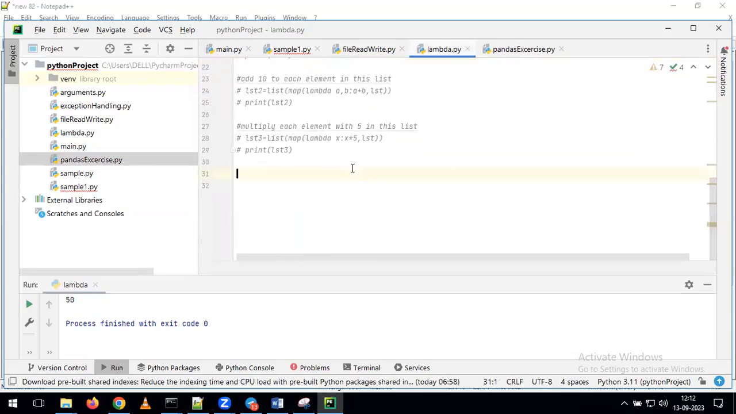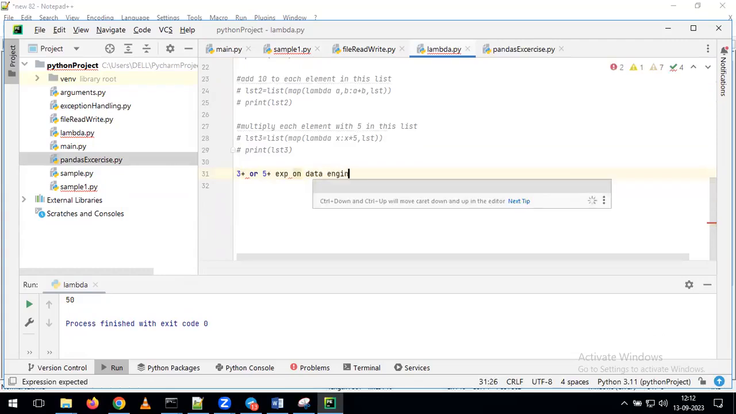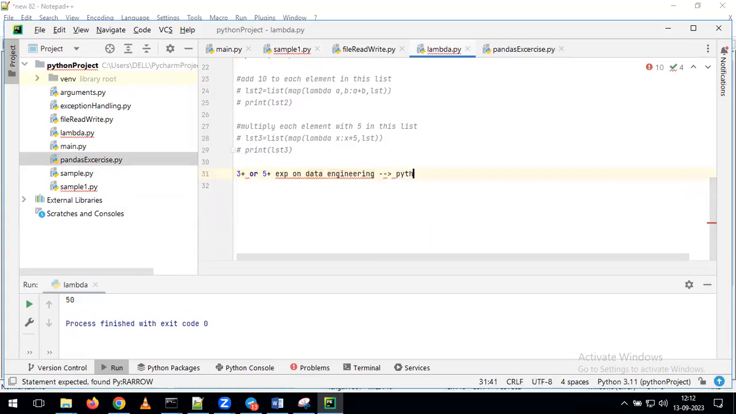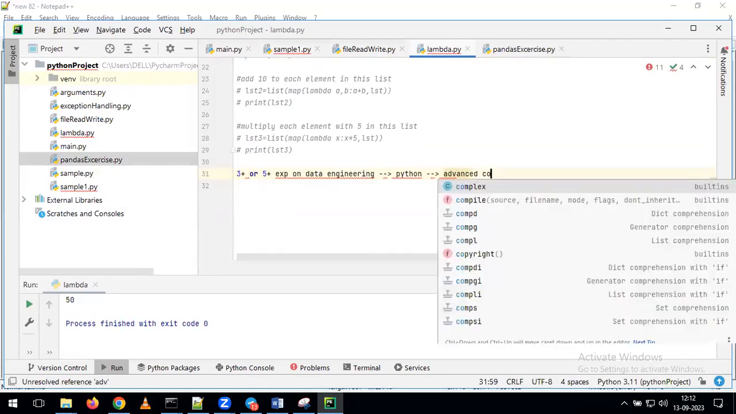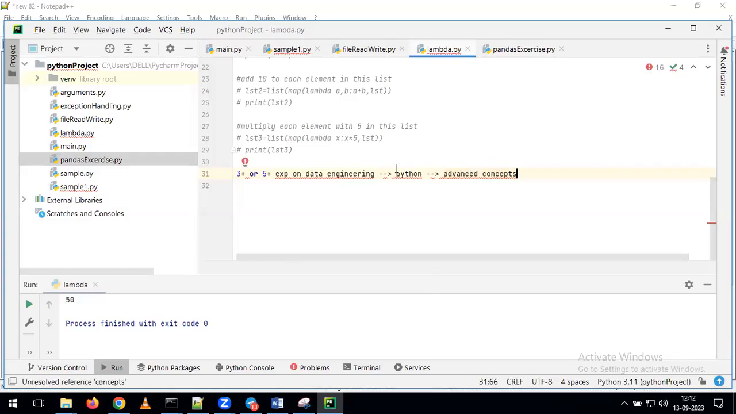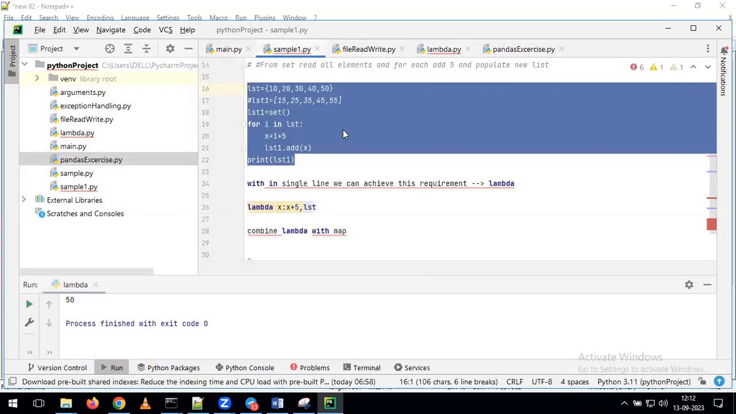At the same time, if you are going to put 3+ or 5+ years of experience in data engineering, indirectly you have 3 to 5 years of experience in Python. If you are putting 3 to 5 years of experience in Python, it is better to have some knowledge of some advanced concepts. Just for that reason, we are discussing this Lambda function as part of our classes. Don't think that we compulsorily need to go for the Lambda function. There is no such rule. If you want, we can achieve the same requirement by writing multiple lines of code also.